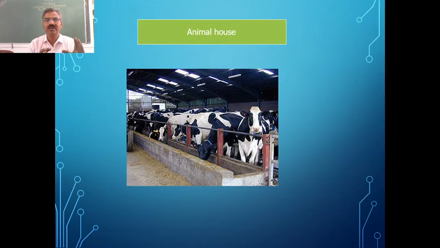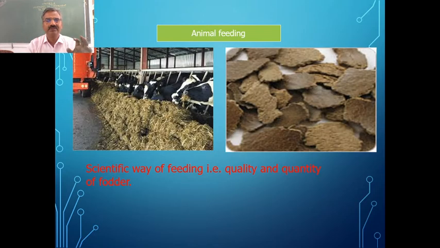A water source should be there in this animal house, so that the animals will be able to get good air to breathe and good water to drink. That's very important.